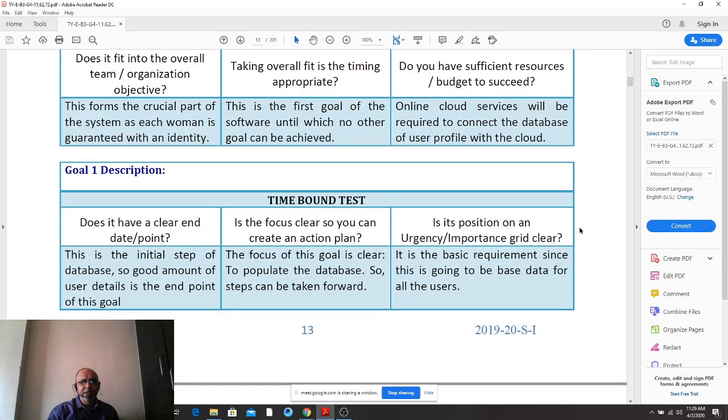Next is relevant: whether the overall fit is appropriate. The answer is yes, because this is the startup goal. If the startup goal is not addressed, the rest of the services will not be visible to anybody. Time bound has a clear date and endpoint, so that you can focus on the action plan and then trace back to the requirements. So in the SMART approach, write precise information there.